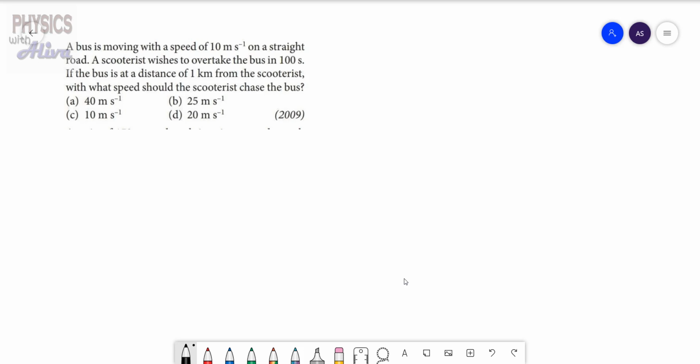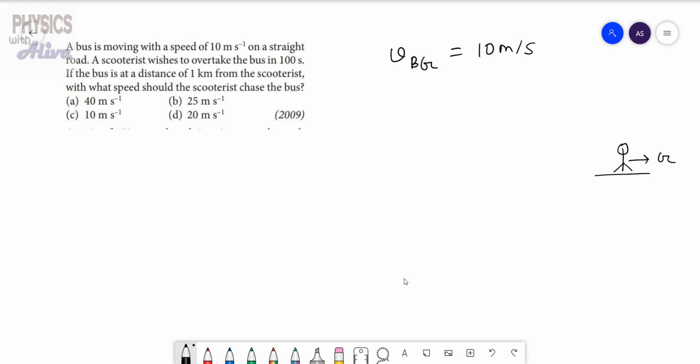At first it is given the bus is moving with speed 10 meter per second according to the observer standing on the road, right? The observer is standing on the ground, so the velocity of bus with respect to ground is 10 meter per second.